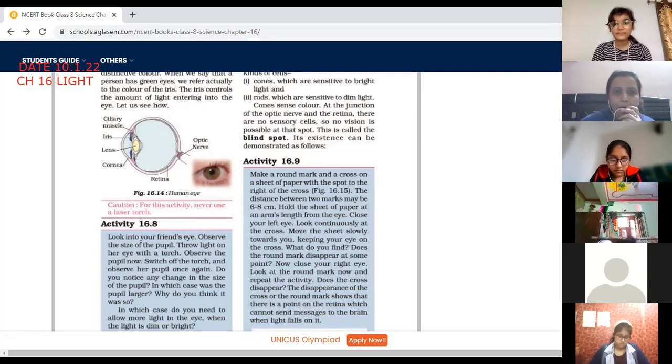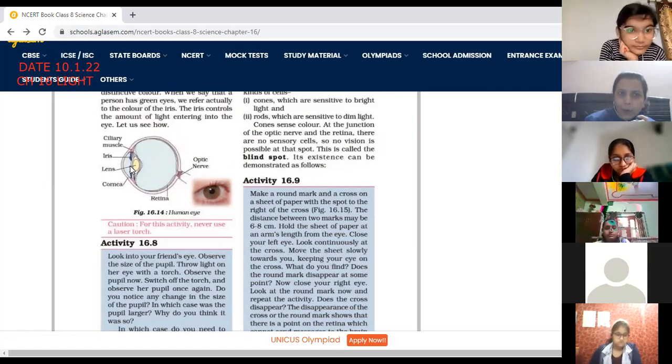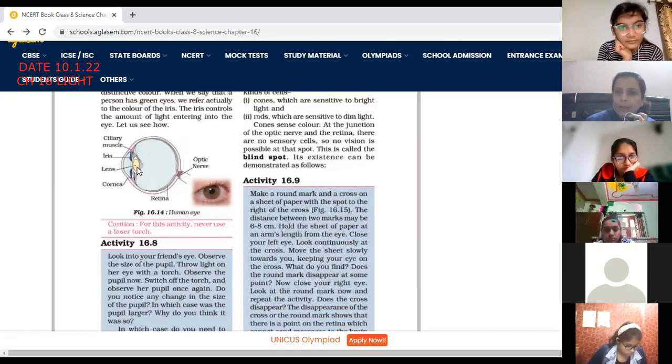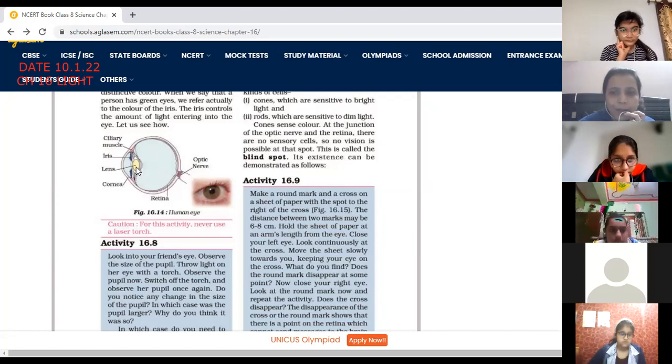Okay, children. So half of the part we have already read. Now the next part we are going to study is about the convex lens. As I already told you, behind the cornea, see, this is a lens. Behind the cornea, there is a convex lens. And about convex lens, you know already. Convex lens is broader in the middle and thinner at the edges. And this convex lens, again, I'm saying, is known as a converging lens.